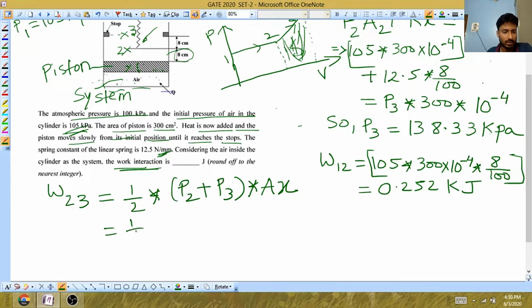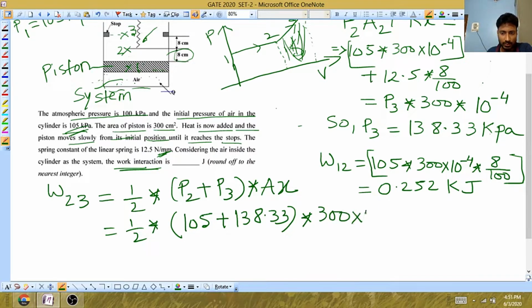Now just substitute the values. This will be 1 by 2. Pressure at 2 is 105. Pressure at 3 is 138.33 into area. Area of piston is 300 into 10 to the power minus 4 into X. X value is 8 centimeters. So I will write 8 by 100.